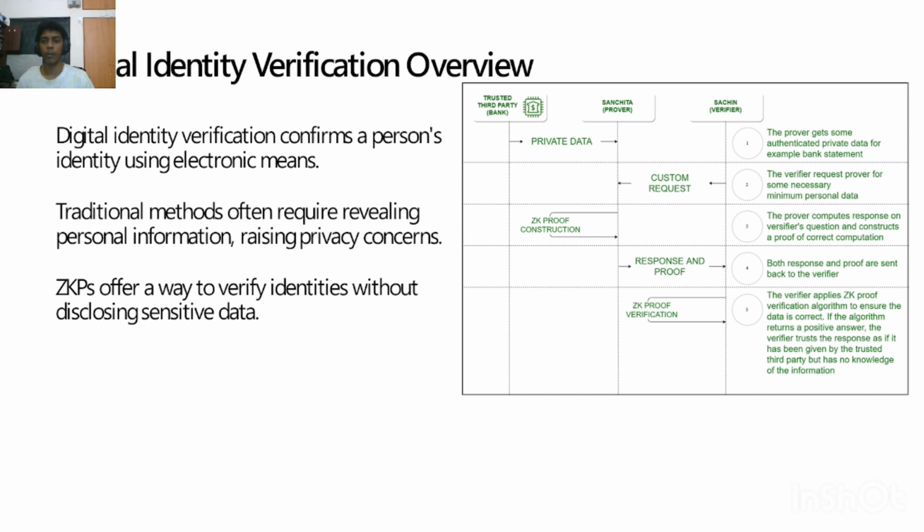Okay. So for example, sharing your entire Aadhaar card just to prove that you are a citizen. That's wrong, right? You can't just share your whole data. So instead, you can do a small verification of that. We can use this digital identity.